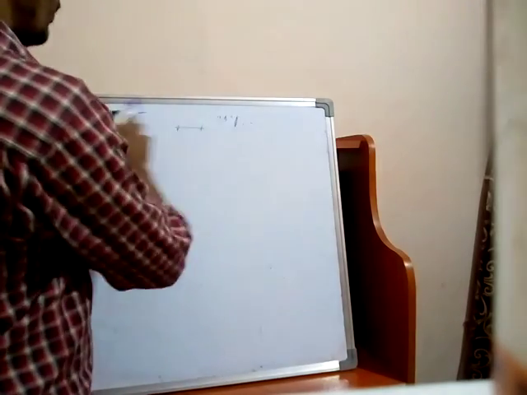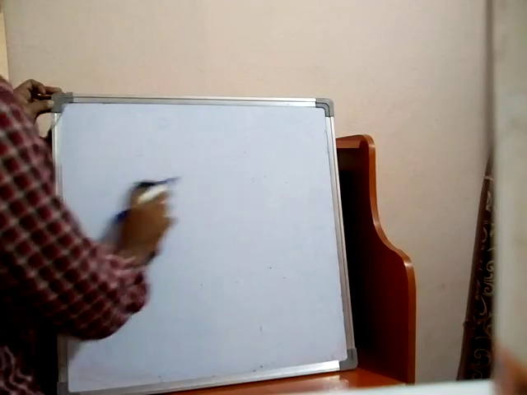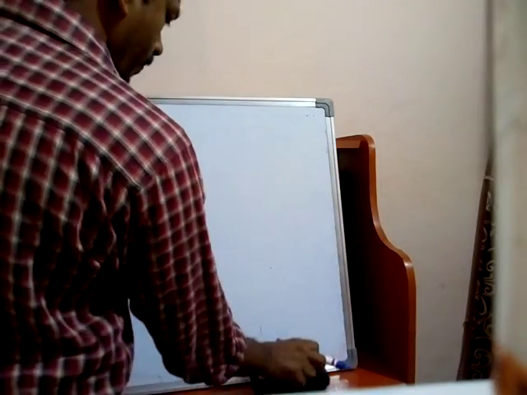Next one, identity property. But natural numbers do not satisfy the identity property. Why?